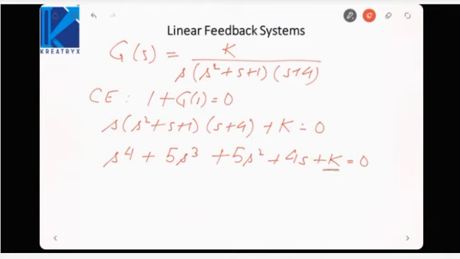Now the roots will be dependent on K. So I want to know what should be the value of K for this system to be stable. So let us form a Routh array in terms of this.